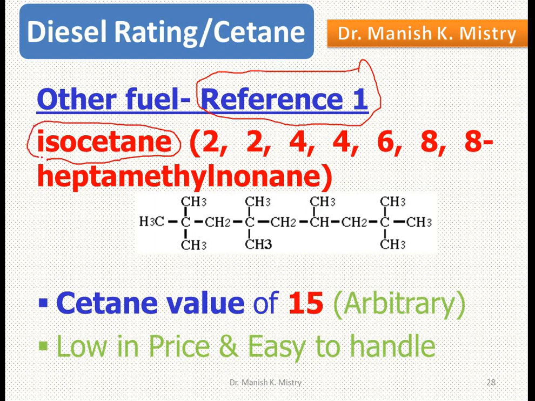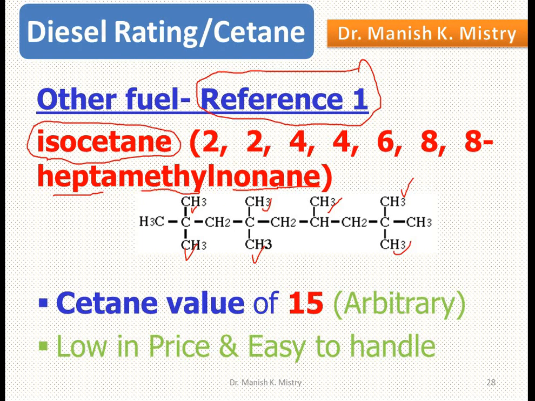Now the other fuel is iso-cetane. Cetane means 16 carbons. And why is that called iso? Because there is a branch of carbon. The IUPAC name of this isocetane is 2,2,4,4,6,8,8-heptamethylnonane. There are seven methyl groups in total, that means hepta, and nine linear carbons, so nonane.